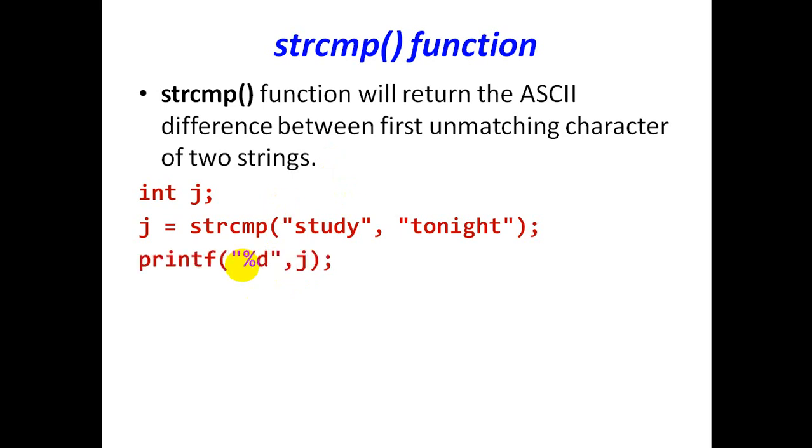Now we will see. The first letter of string 1 is S, and the first letter of string 2 is T. So these are not matching. So the strcmp function is going to return the ASCII difference between the first unmatching characters. So the output is -1.